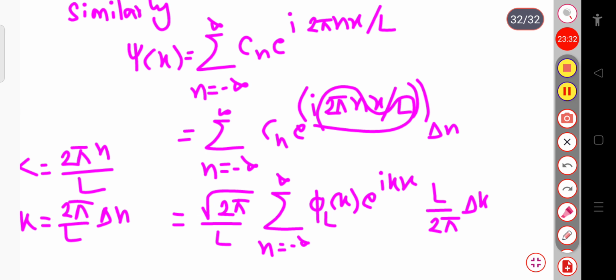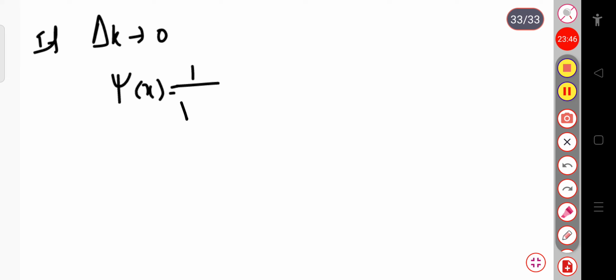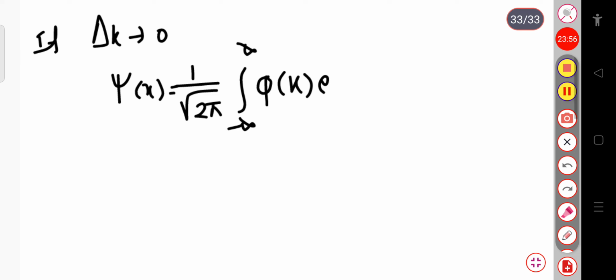Now if we take delta k tends to 0, then psi of x can be written as 1 by root 2 pi times the integration over minus infinity to plus infinity of phi of k exponential i k x into dk.